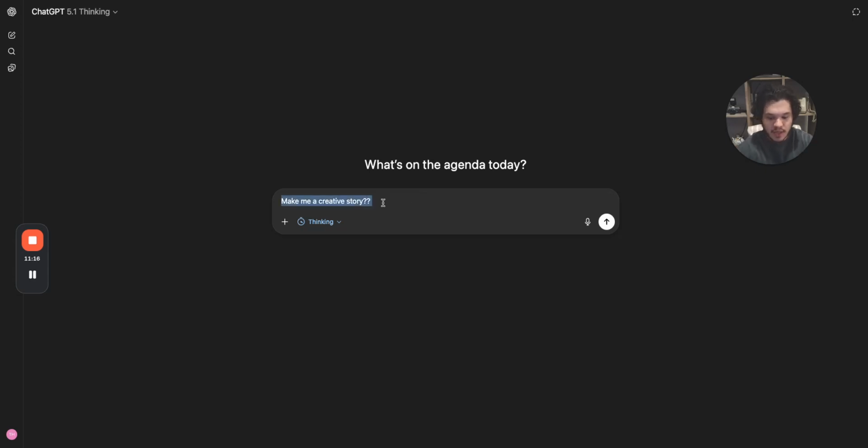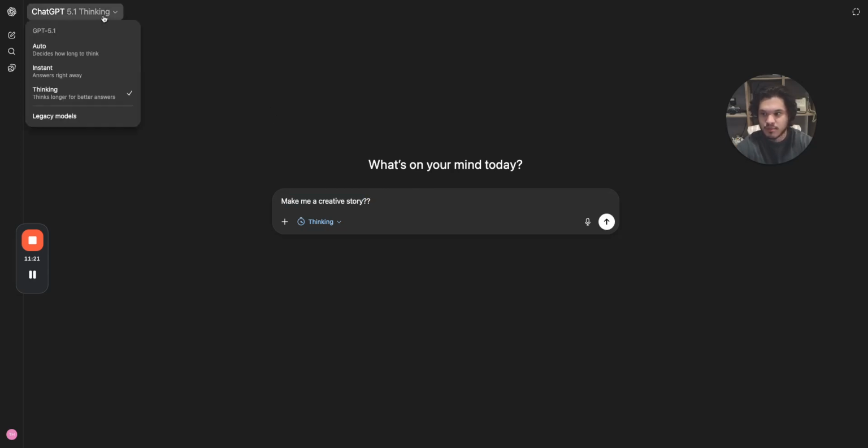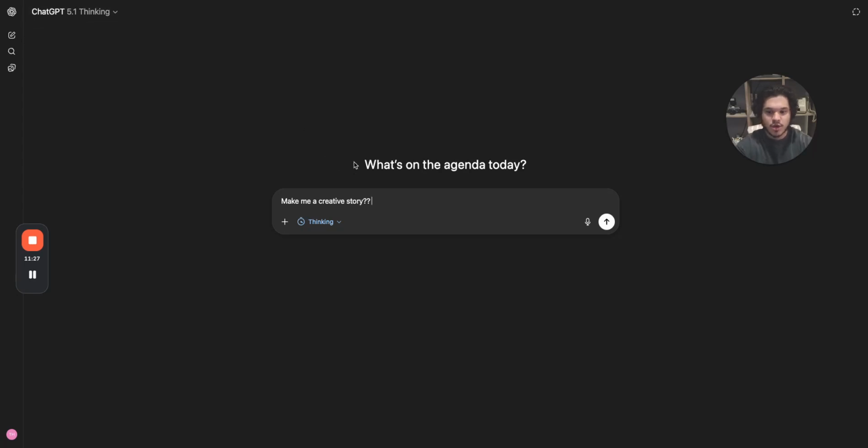We are going to get a creative story from both. However, we're going to toggle on thinking on both sides. So what we're going to do is make me a creative story. Now, we know that ChatGPT 5 lacks a bit of that creativity, lacks a bit of that EQ. So we're going to see if there is a difference between the stories. So we have 5.1 here and 5 here.